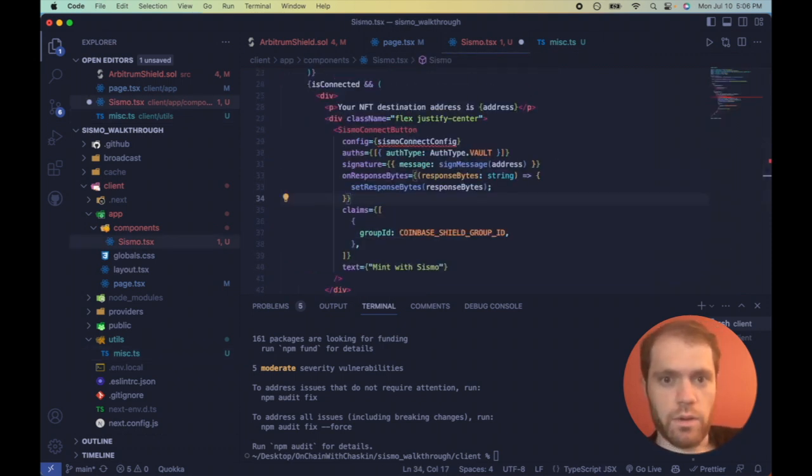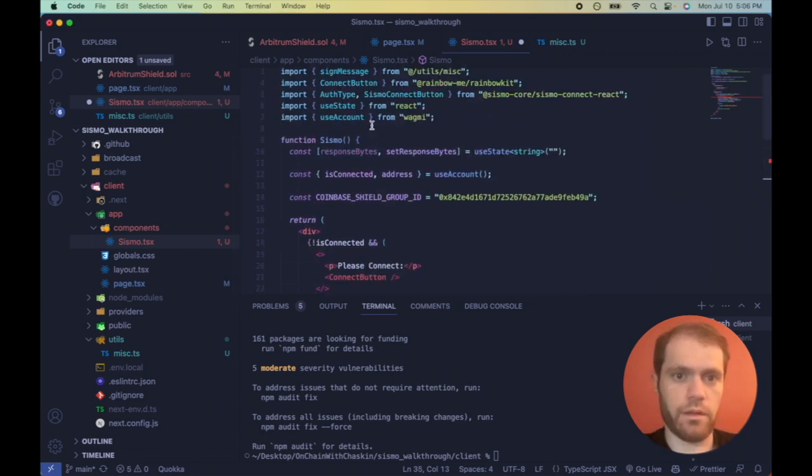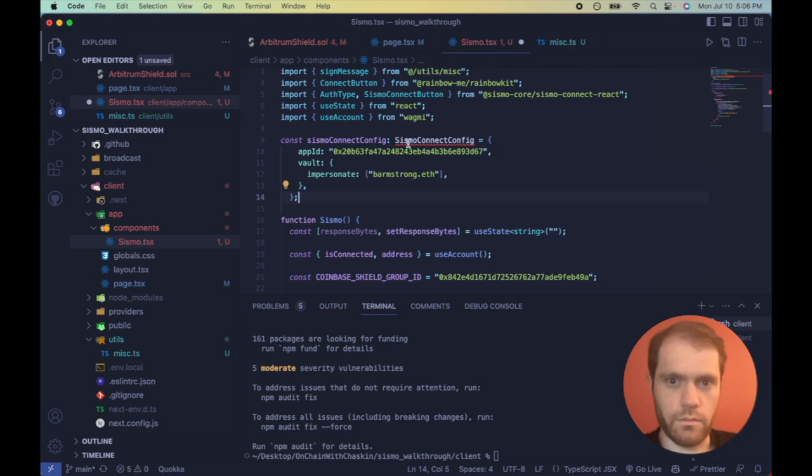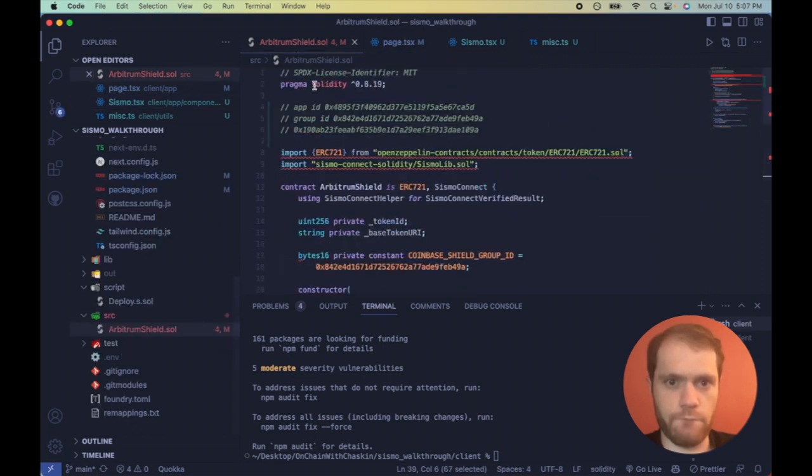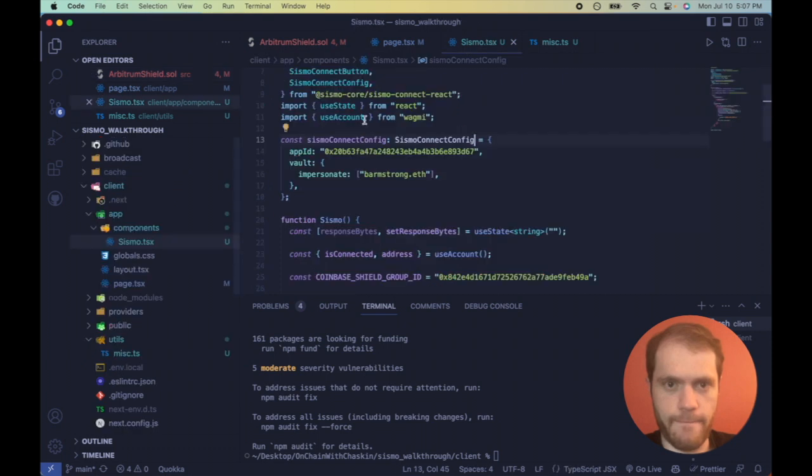So now let's make this Sismo Connect config object. This is pretty simple. I'm just copying it from my repo, or again, you can copy it from the docs. The only thing is we need to import in this type, and we need to paste in our app ID, which is here. And we're impersonating Brian Armstrong, but if you want, just for fun, you can put in your ENS, so your ENS.eth, or you can impersonate Vitalik, or I don't know, whoever you want. But we're just going to do barmstrong.eth.